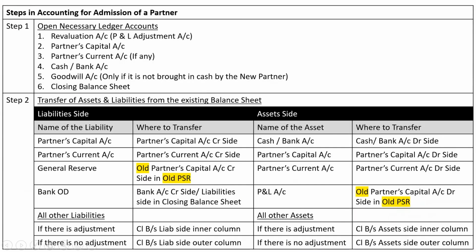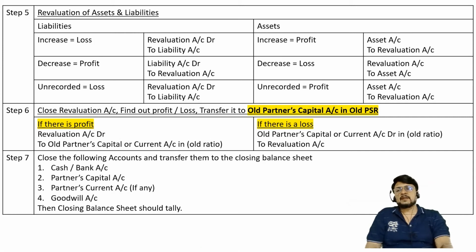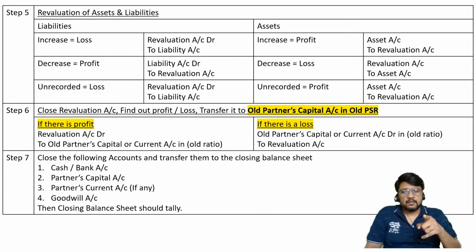Step 1 was open asset ledger account, complete. Step 2 was transfer of assets and liabilities, complete. Step 3 was capital brought in by the new partner, that is also complete. Step 4 was goodwill, that is complete. Step 5 was revaluation profit or loss, revaluation of assets and liabilities, that is also complete. Now the 6th step: close the revaluation account, find out profit or loss, transfer it to the old partners' capital account in their old PSR, and thereafter close the cash or bank account, partners' capital account and goodwill account, and then the closing balance sheet should tally. These are the things which we are required to do.